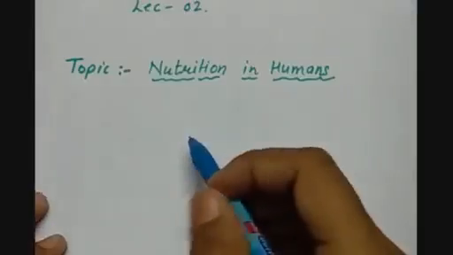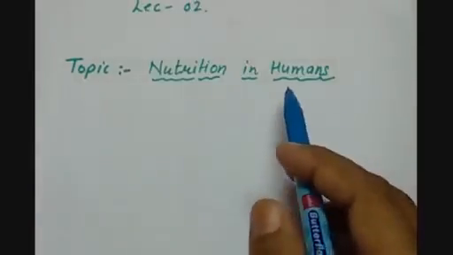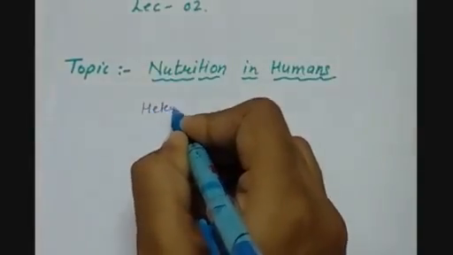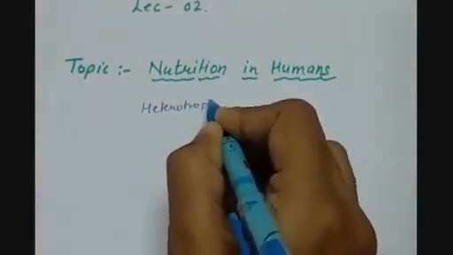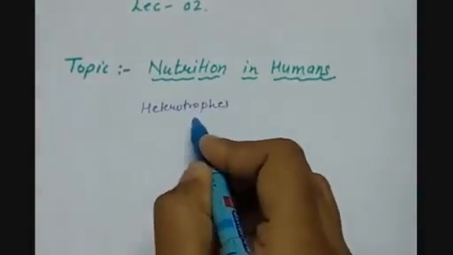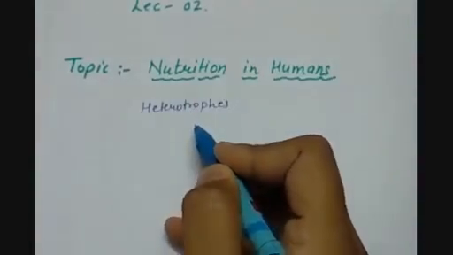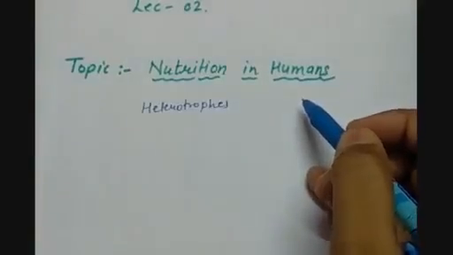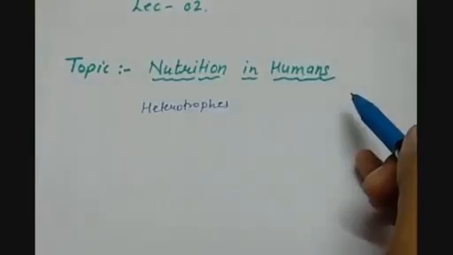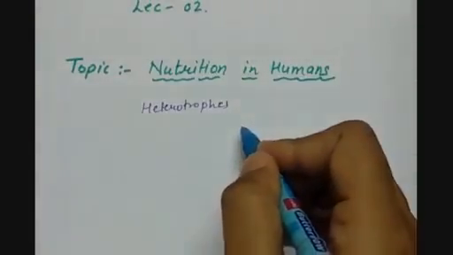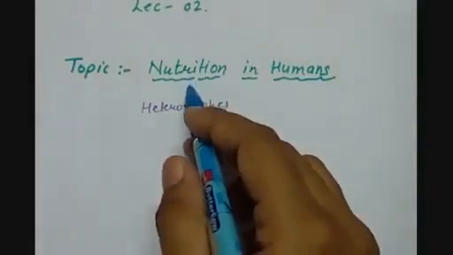Whenever we talk about nutrition in humans, we know humans are heterotrophs. Hetero means other, trophs means feeding. That means humans are organisms which are dependent on other organisms, can be plant or animal, for their food or for their nutrition.